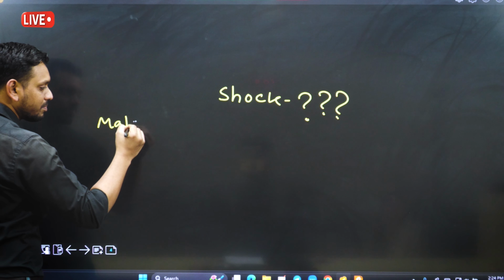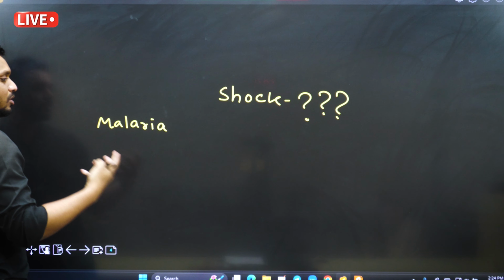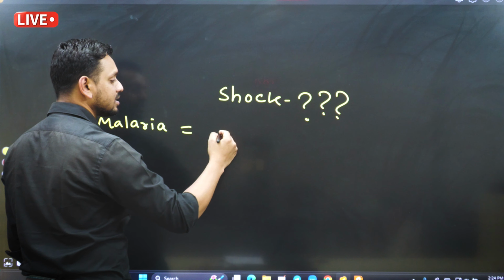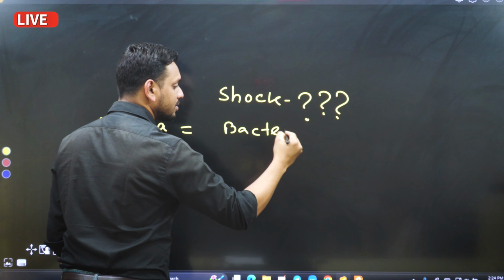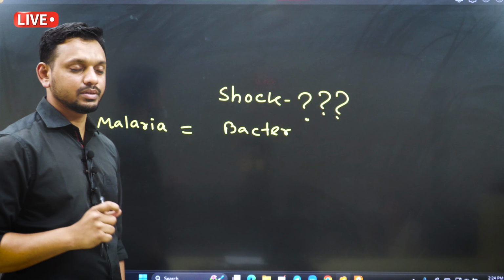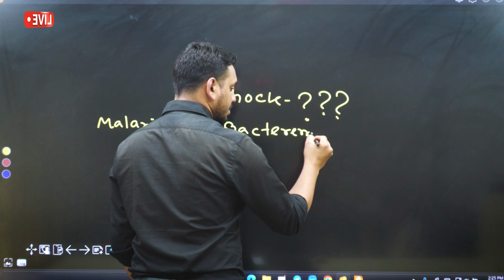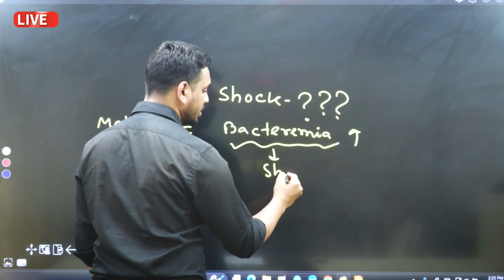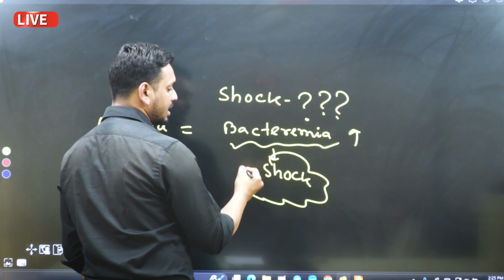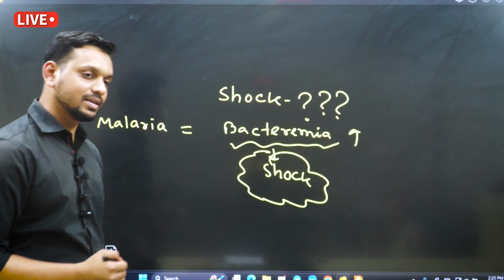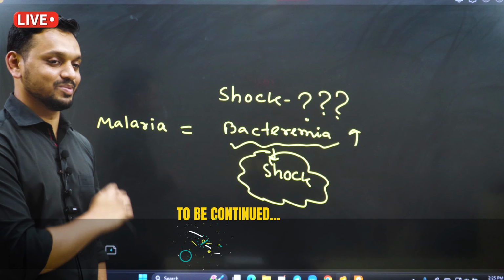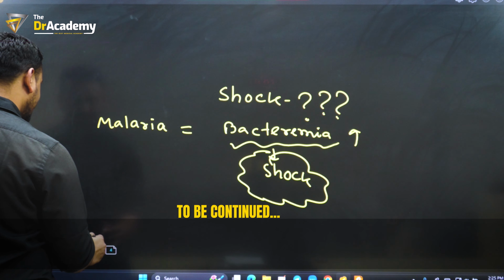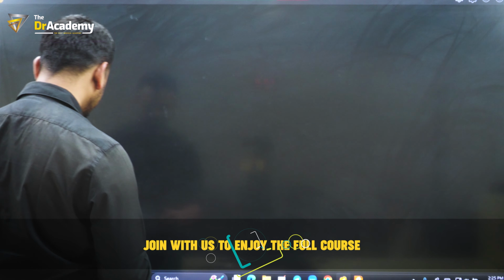They are saying that in case of malaria, when there is a high level of parasite in the body, in your serum or in your blood, it means the patient has a high chance of having a high level of bacteremia as well. I'm not saying all the time the patient will have bacteremia. If somehow the patient develops a high level of bacteremia, ultimately the patient will be in shock. So if patients of malaria develop shock, it does mean the patient needs antibiotics as well. So this is not due to the malaria actually. This is the high level of bacteremia which is causing the shock here. So remember this thing as well.